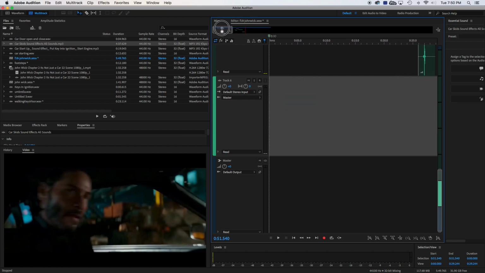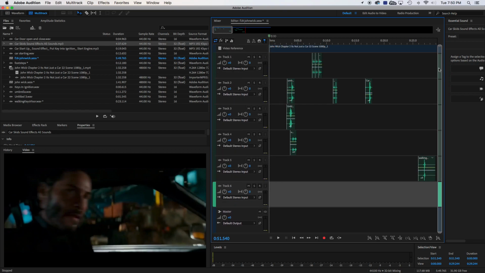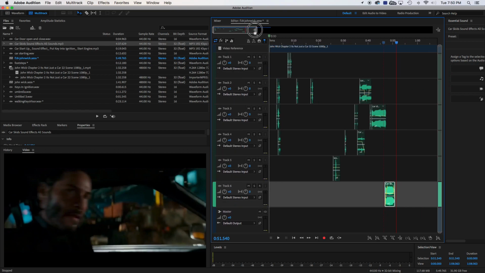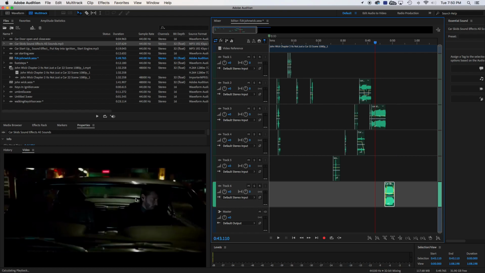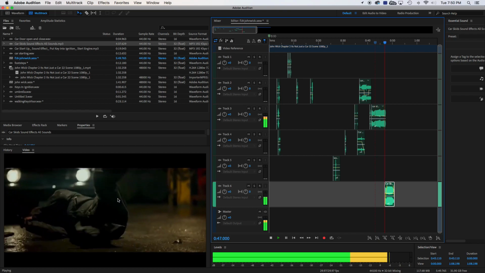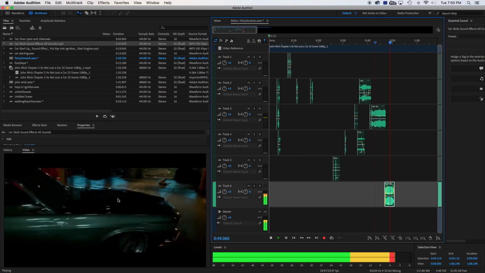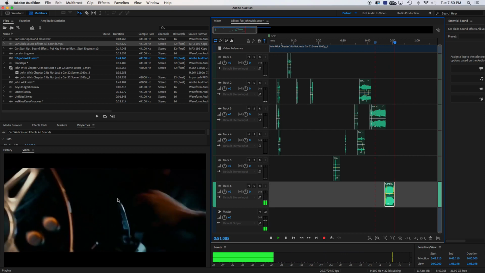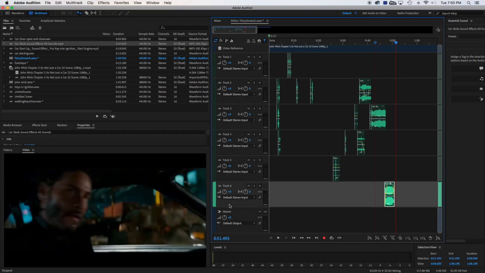And I do have that, oops, let's just zoom up. We can see more. There we go. I do have this car thing here, but that needs to be more of like a big driving muscle car sound here. So this needs to change here. But now we know. That's pretty good. Pretty happy with that.